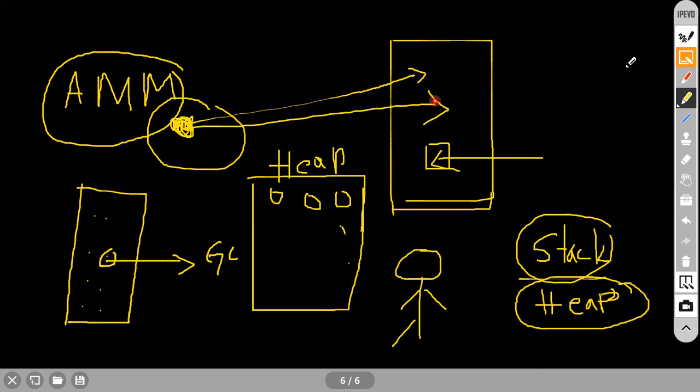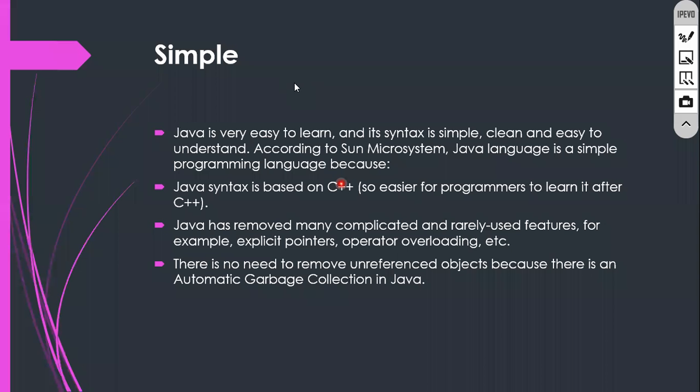Clear, everyone? If you are clear, let me know in the chat. Guys, is everybody clear? These are all basic concepts you should know. If you don't know this, definitely you will be in trouble. Anybody have a problem with this? Garbage collector, understood? That is the reason Java programming is very simple.